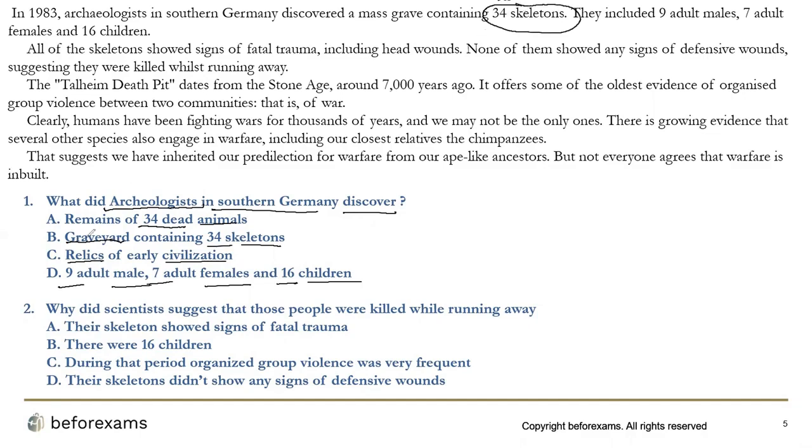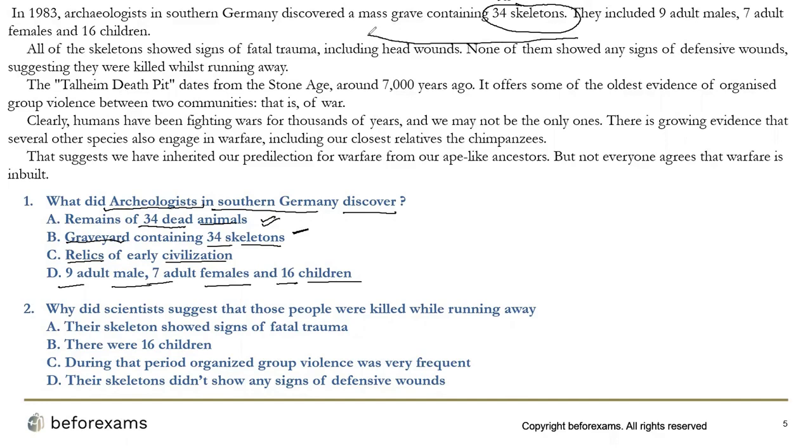Now look, if we go ahead and look at these options, remains of 34 dead animals. Okay, this could be the answer, skeletons and remains of 34 dead animals. Okay, graveyard containing 34 skeletons.